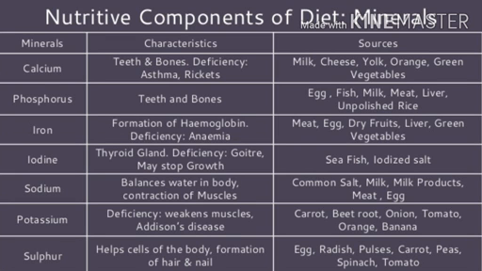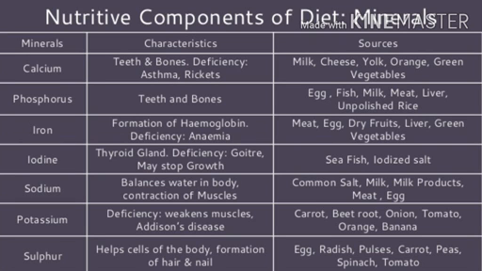Then iodine, for functioning of the thyroid gland, and skin becomes rough and fatty if the person has a deficiency of iodine. Seafood is a source of iodine. Sodium, maintaining the balance of water in the body. Sources are milk, egg. Potassium strengthens the muscles, and the sources are tomatoes, carrot, beetroot, onion, orange, mango, banana, apple.